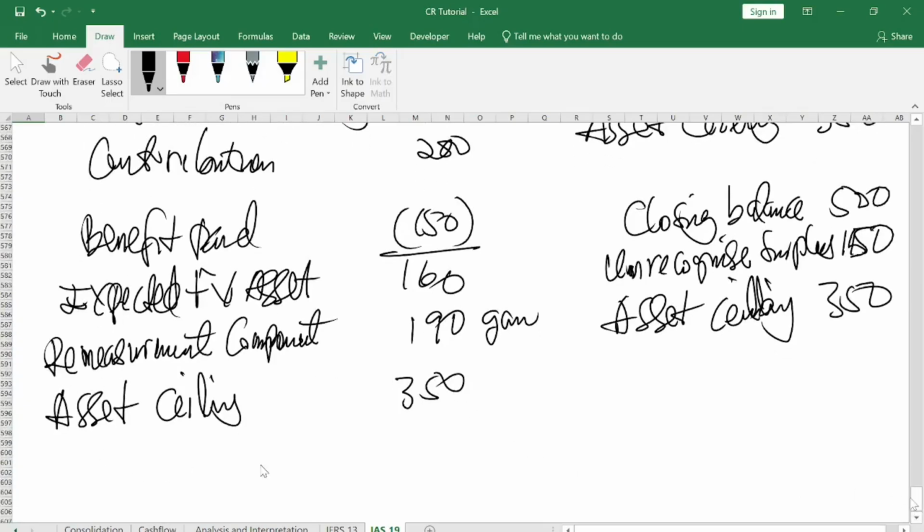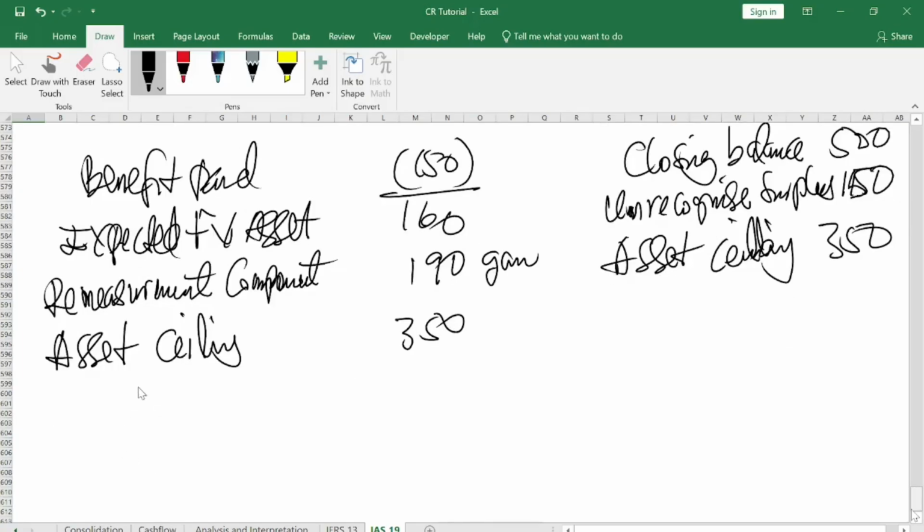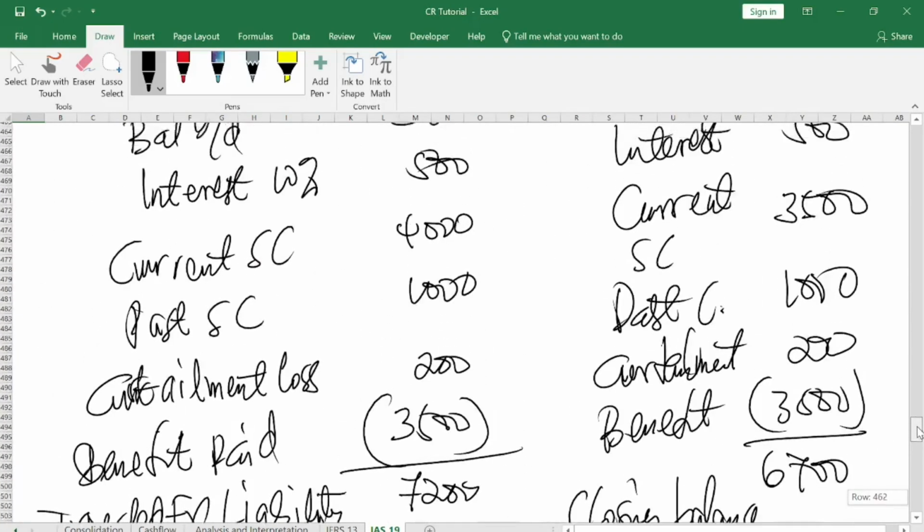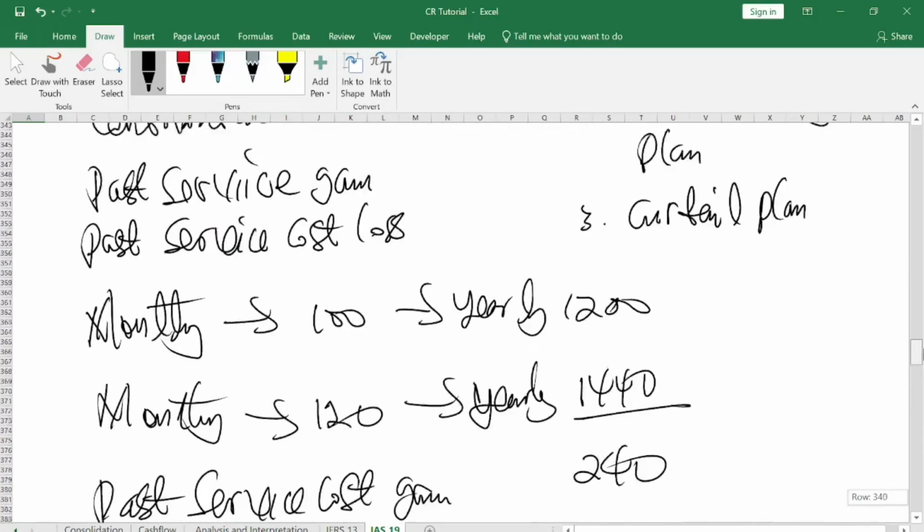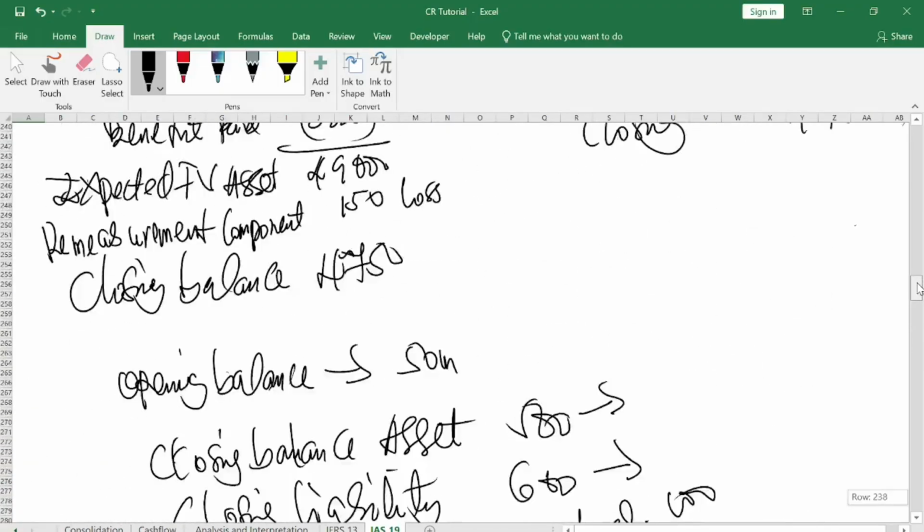And how come we have this asset ceiling? If the one that is contributing may have contributed more than they are expected to contribute, it can increase your closing balance figure. When it increases, your closing balance will increase that much. You understand? That could be as a result of that. So these are the things that you need to know. So that is it about that. I've explained all that you needed to know under IAS 19.